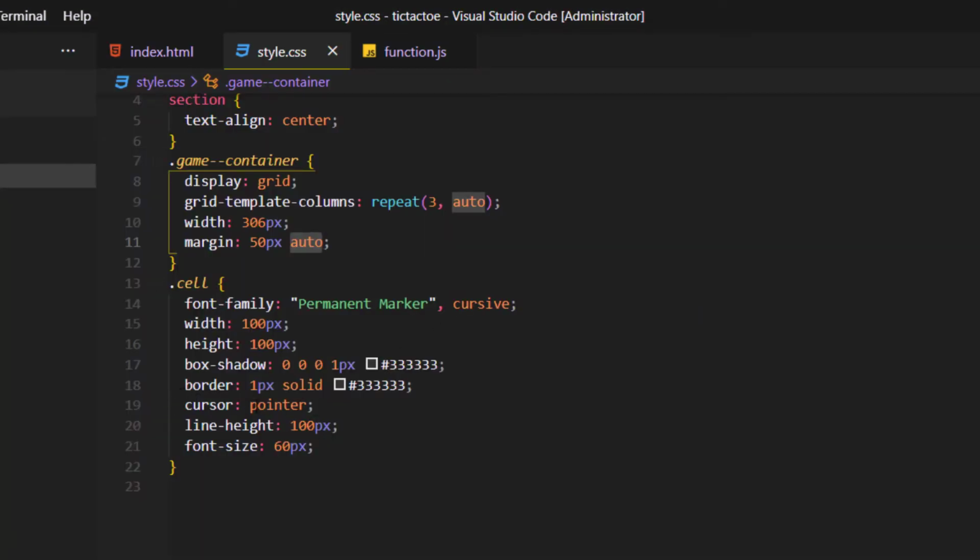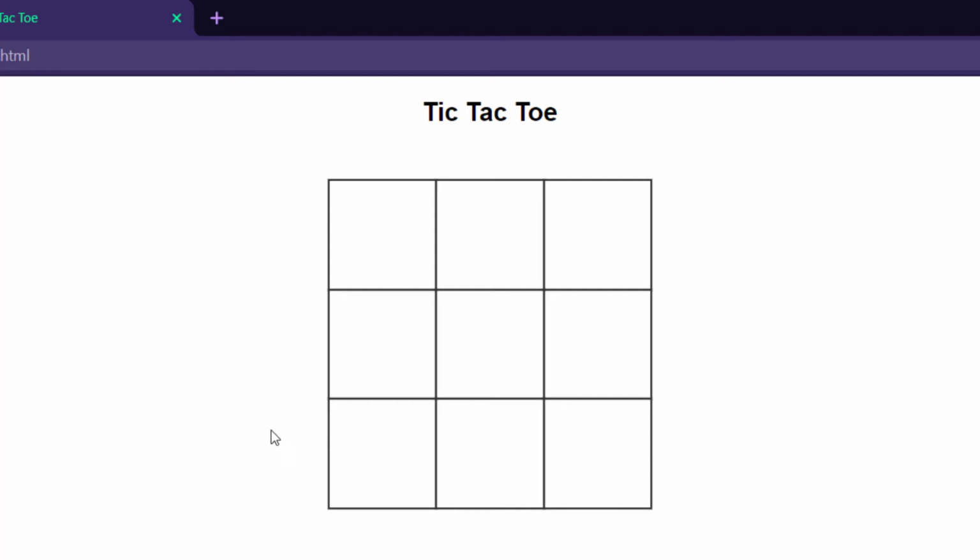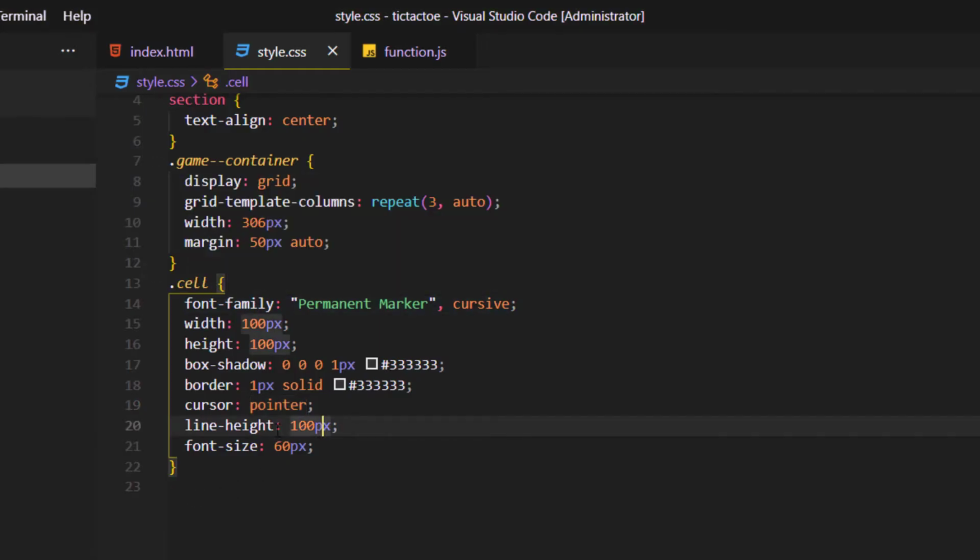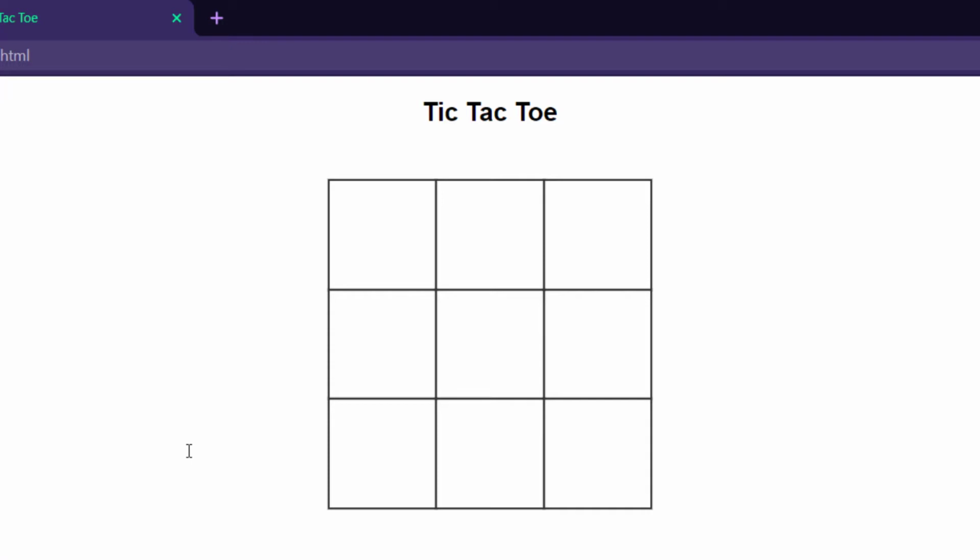So yeah, we have the cursor pointer. As you can see, when you move your cursor to each cell, you're gonna see that the cursor has changed to a pointer, or let me say an index finger, and this is kind of a UI/UX thing. It's not my thing, as I said before. I'm a backend developer. Look into the line height and the font sizes, it's all about the letters that are gonna be introduced inside.